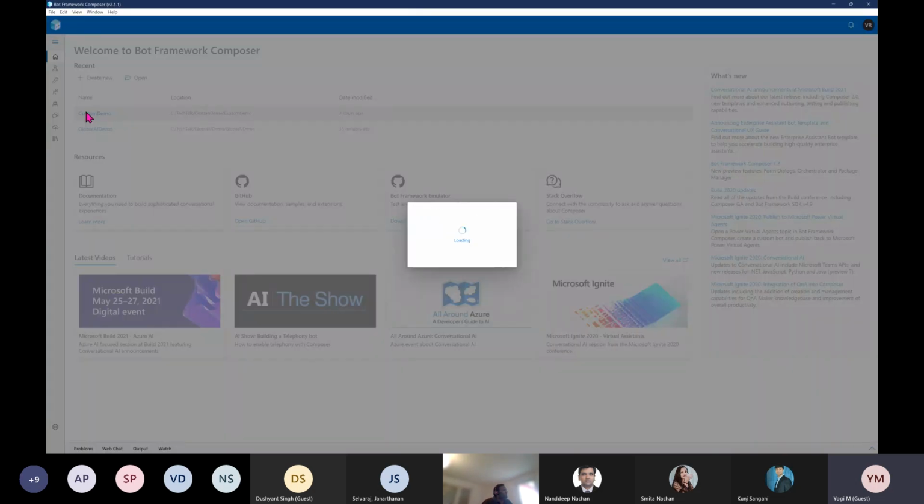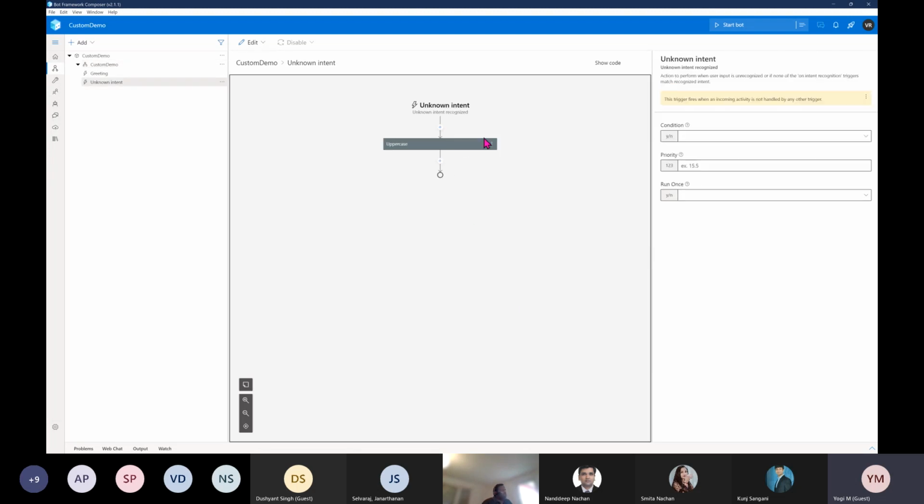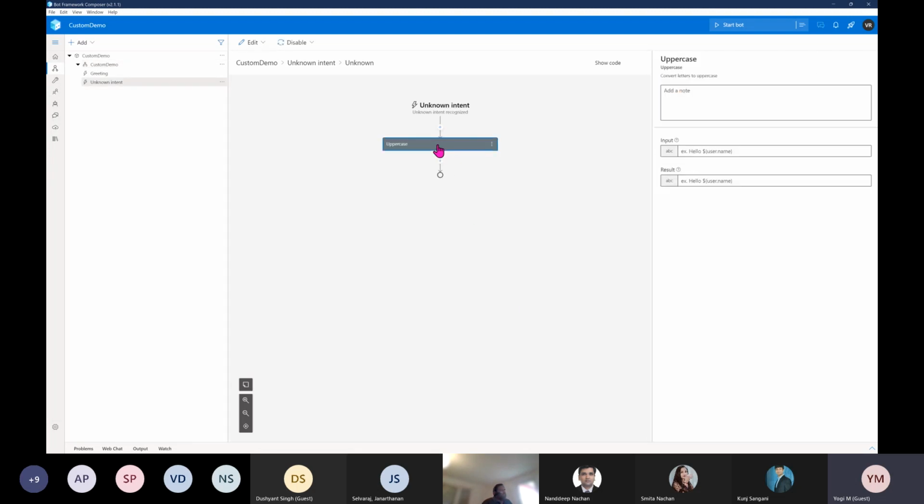Custom demo, open it again, loading, and go to any one of the intents. If you click this one, here you can see our input and result is coming. If you want to parse the user input, you can just use the option here, turn activity, for example, text, and store the value into user.result.